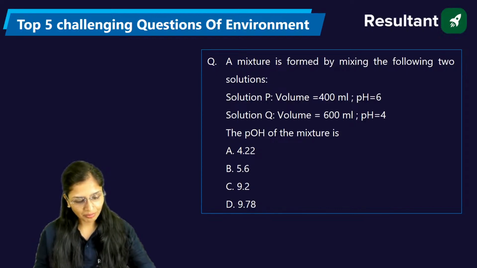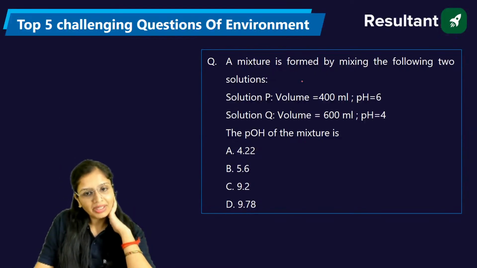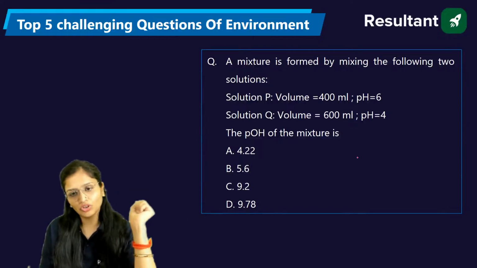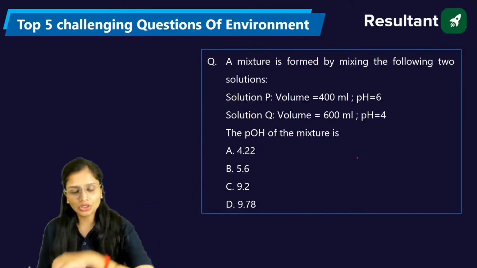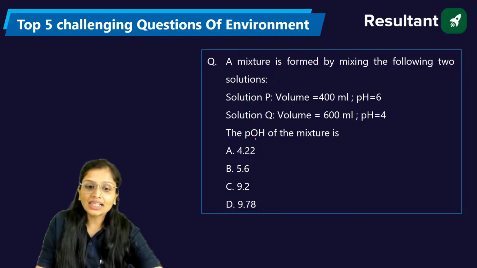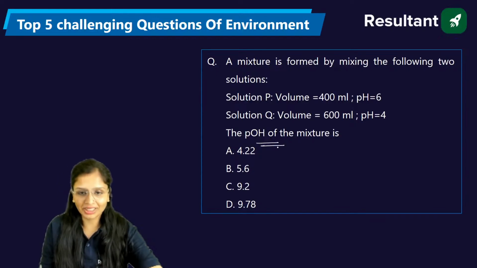Everybody ready? Okay. So we will start with the session quickly. A mixture is formed by mixing two solutions. One is solution P, whose volume is 400 ml, pH is 6. Another solution is Q, whose volume is 600 ml, pH is 4. It is asking you the pOH of the mixture.